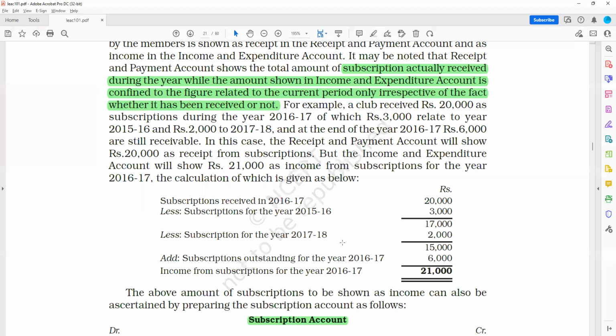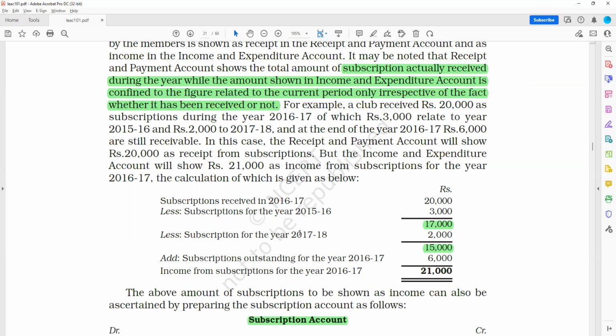Let's see what the book has done. The book has done 20,000. Then it shows less subscriptions for 15-16, 3,000. Okay, then this is correct. That is 17,000. 17,000 is done. Then it shows me subscriptions for the year 17-18, that is 2,000, right? That will be subtracted. I have subtracted that. So it comes out to be 15,000, correct? This is the same thing.